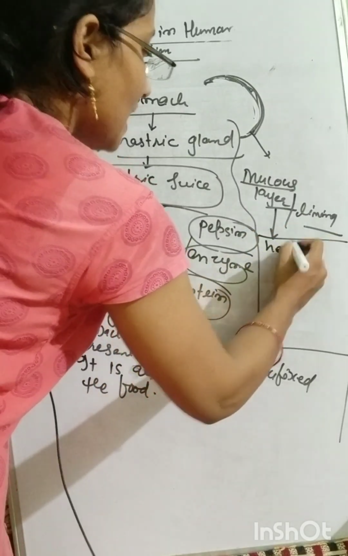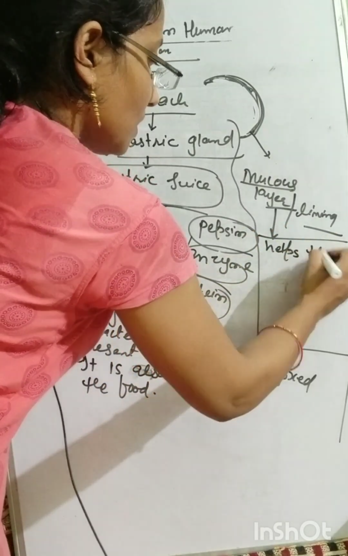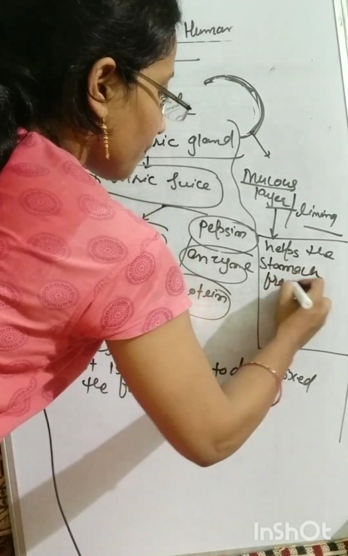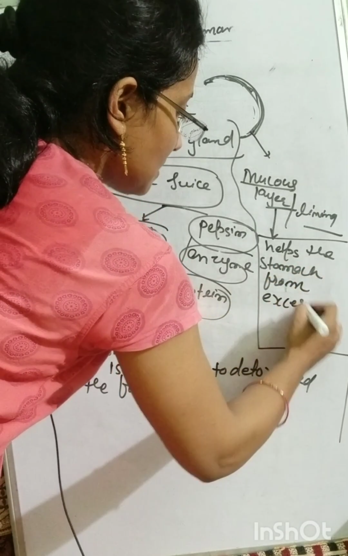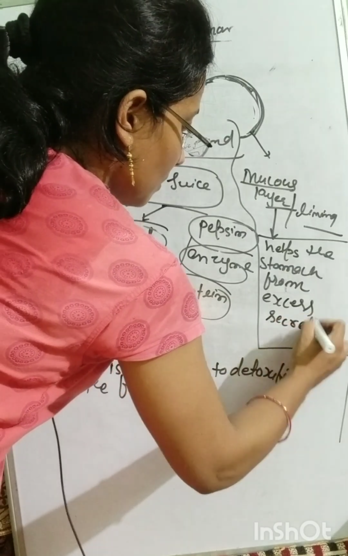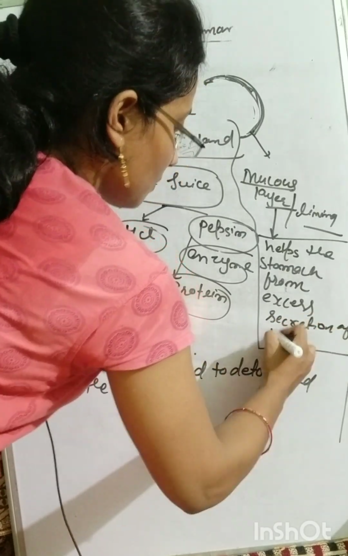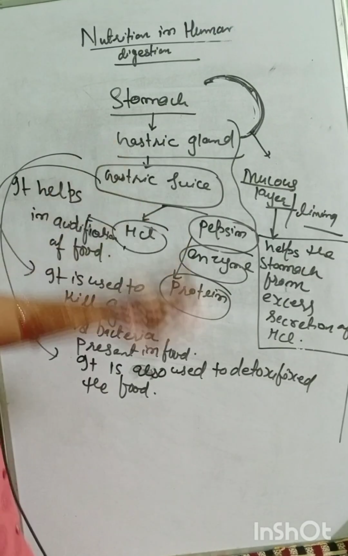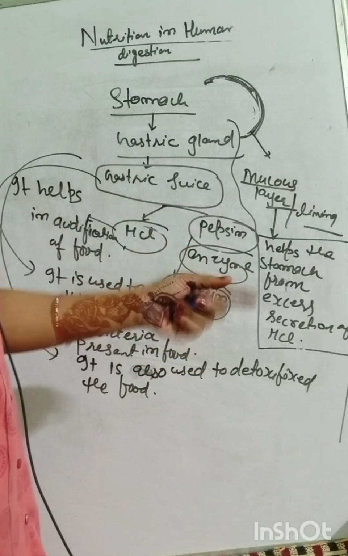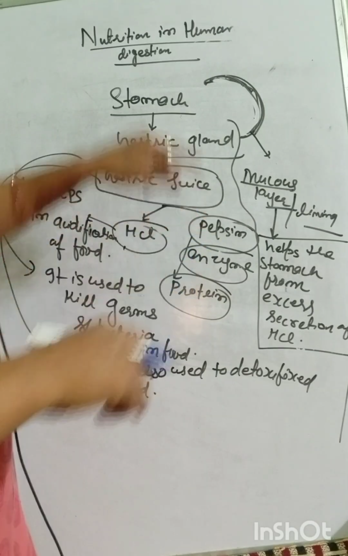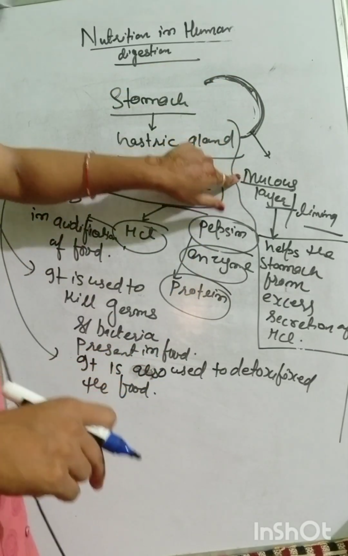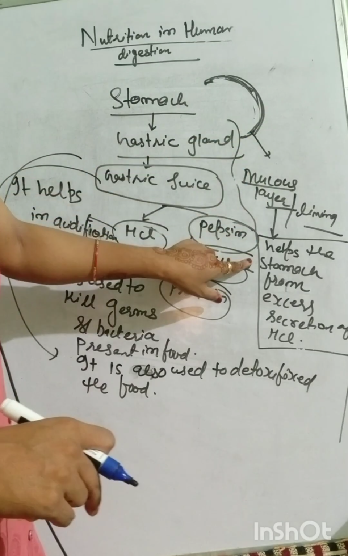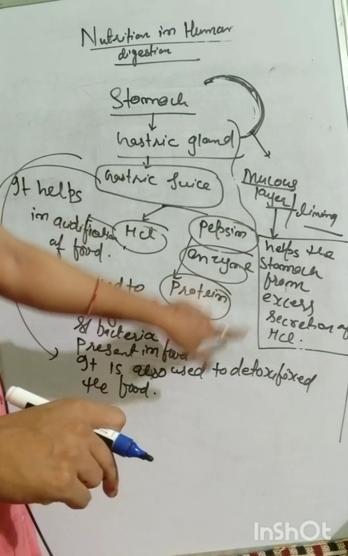You will say that it helps the stomach from excess secretion of HCl. Because you know that if excess HCl is secreted by the stomach, it will corrode the wall of the stomach. So if mucus is present, it protects the stomach from the excess secretion of HCl.